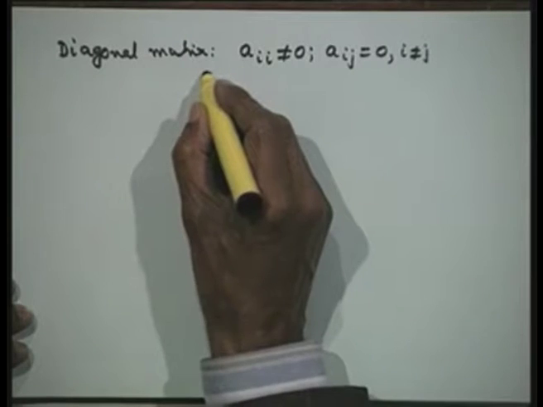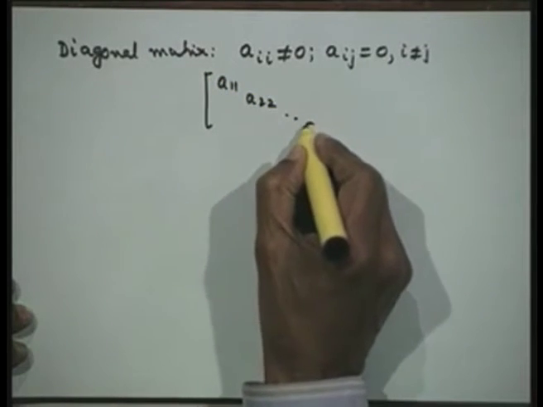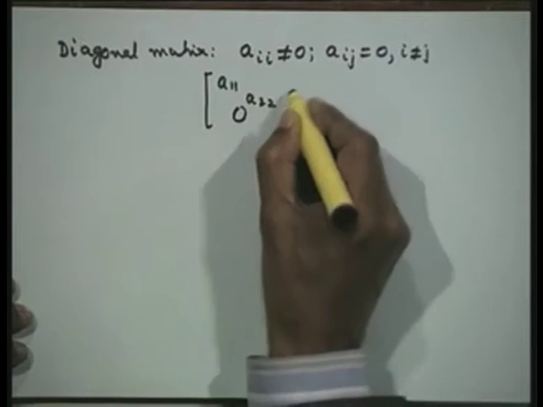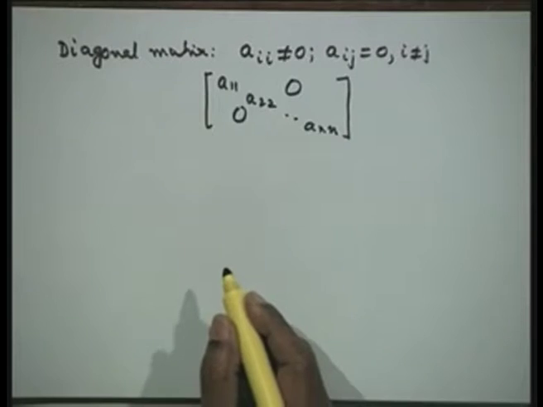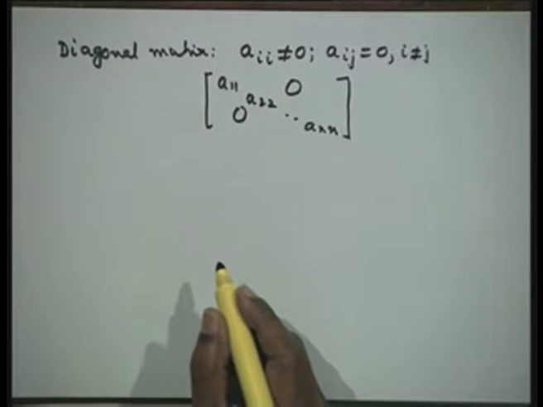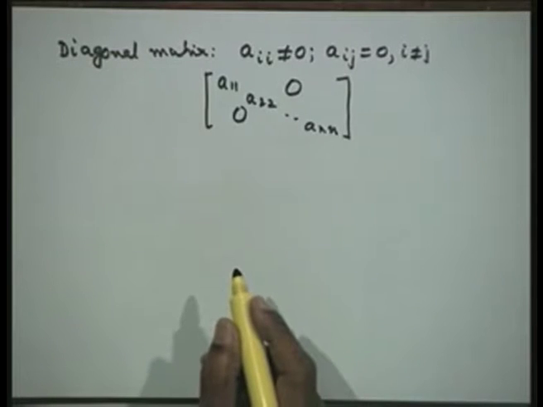That means it is going to look like a matrix A11, A22, and so on to Ann, and these are all zeros. So in the diagonal matrix, the diagonal elements are all non-zero, and the off diagonal elements are 0.